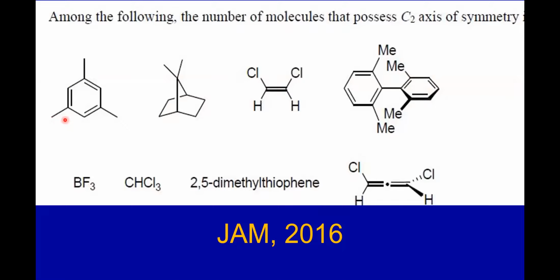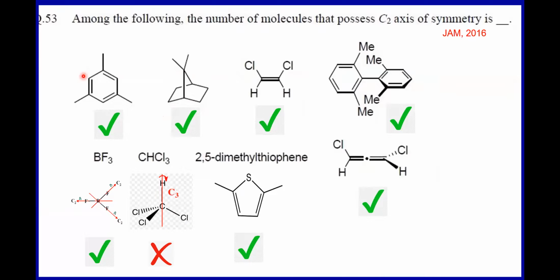Let's take some of the questions which have appeared in previous JAM examinations. This question has come in JAM 2016. How many molecules possess a C2 axis of symmetry? Let's look at it. It has C3 and 3 C2 axes. Yes, it has a C2 axis like this.